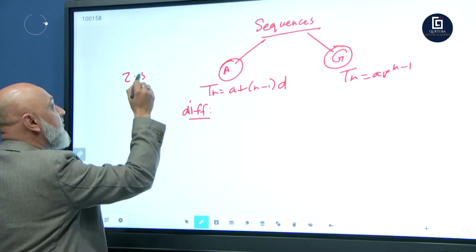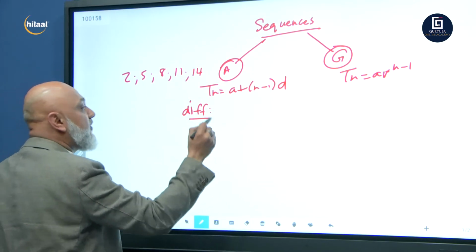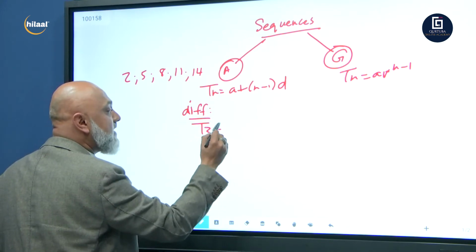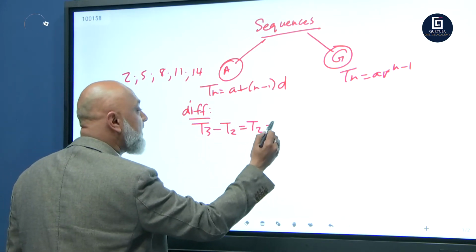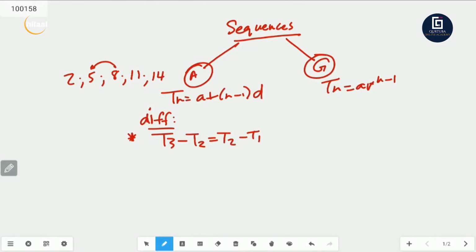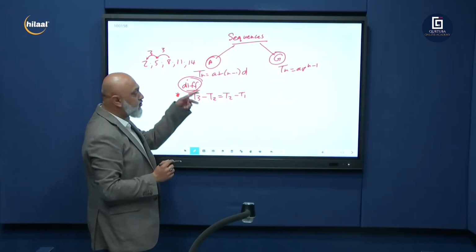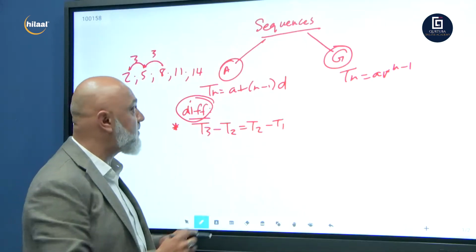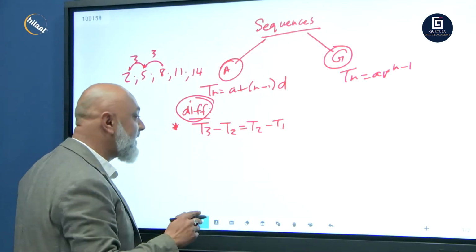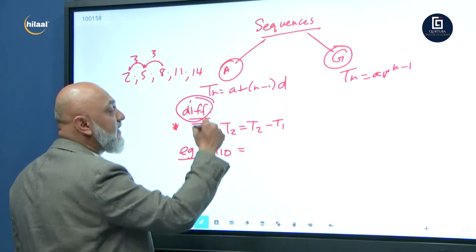How did you find the common difference? Remember we had 2, 5, 8, 11, 14. There's a formula for this. In fact, your common difference formula is T3 minus T2 is equal to T2 minus T1. Right? That's a formula. Learn that. This minus that is equal to that minus that. 8 minus 5 is 3. 5 minus 2 is 3. So there we go. It's got a common difference between the terms. Right. So that's your second formula that you need to learn under arithmetic. I also want you to remember something. For example, if I told you term 10, what is it known as in arithmetic language?